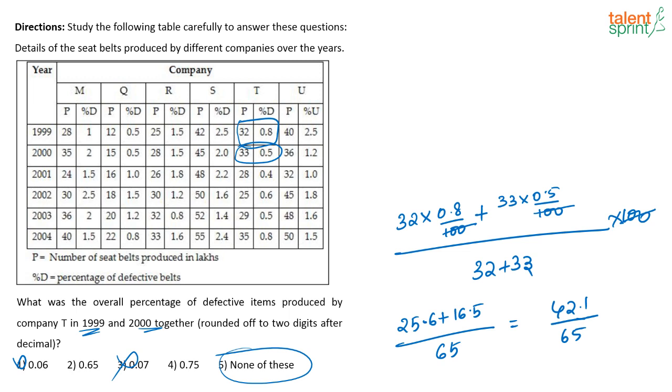So when you solve it, actually you will get the answer as 0.65, I think. See, it cannot be 0.75. 0.75 means 3 by 4. Definitely, you will not get exactly 3 by 4 here. By looking at the values, you can say that. You still have none of these options there. It will be 0.65.